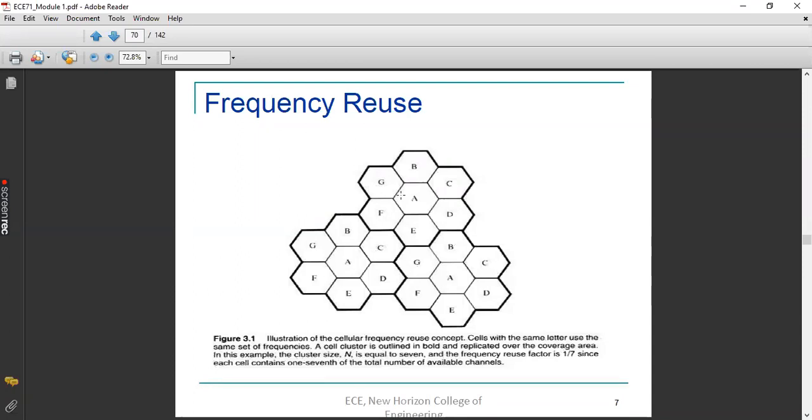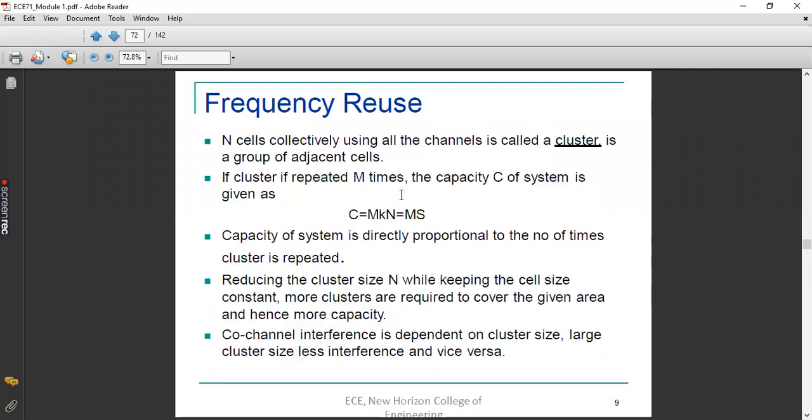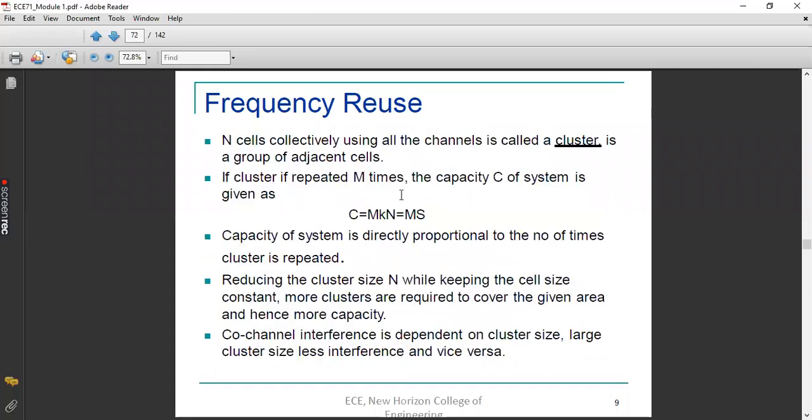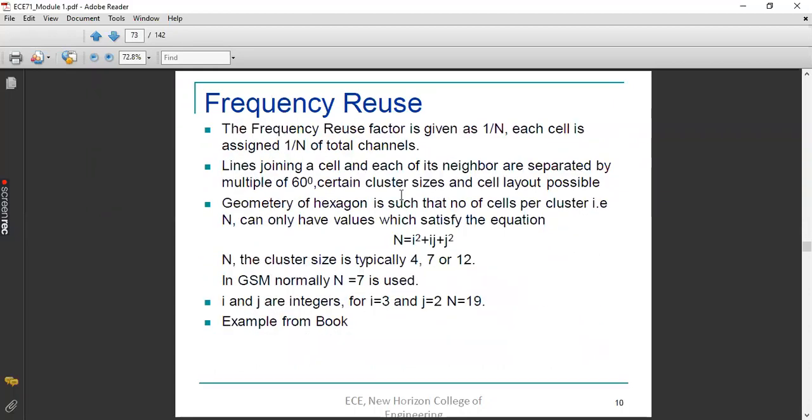So though the capacity increases, why does the capacity increase? Because you are sharing the same channels with multiple subscribers, isn't it? So the capacity is increasing, but at the same time the interference is more. Even though we are trying to increase the capacity, we are compromising on the interference, meaning we have to adjust something for the interference. Again, that depends on the quality that we require.